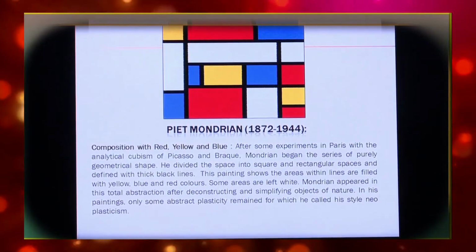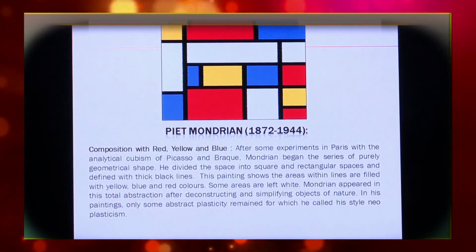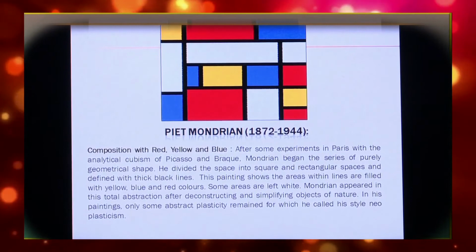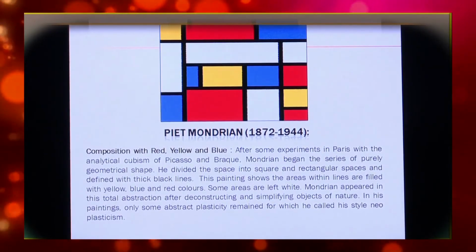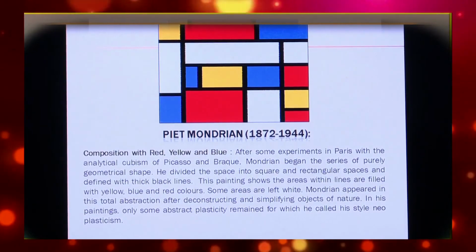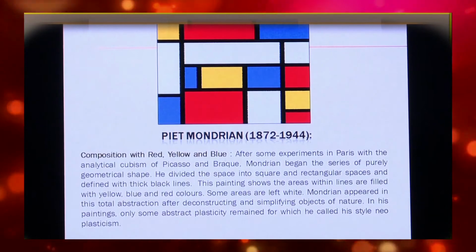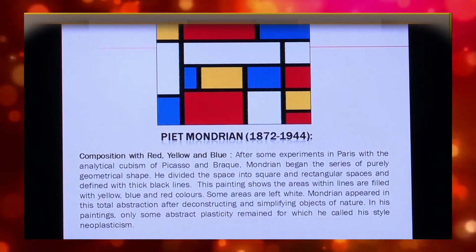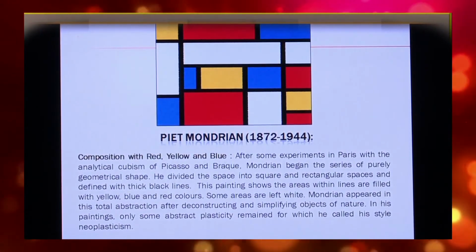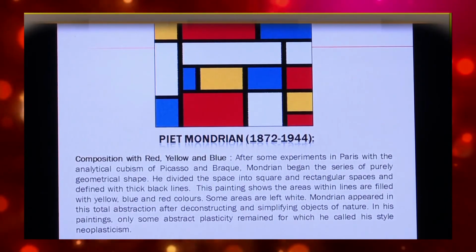This painting shows the areas within the lines filled with yellow, blue and red colors. Some areas are left white. Mondrian arrived at this total abstraction after deconstructing and simplifying objects of nature. In his paintings, only some abstract plasticity remained, for which he called his style neoplasticism.